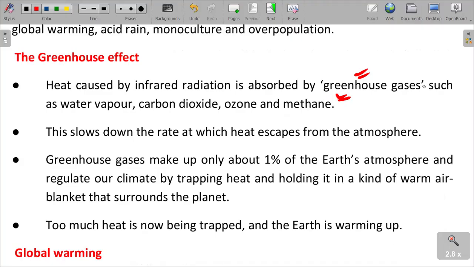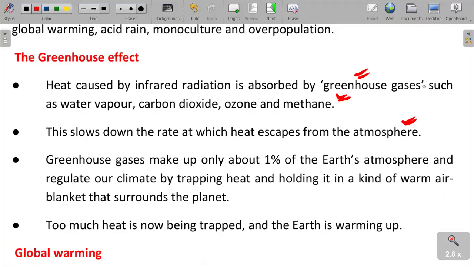So what happens is that these gases actually absorb the solar radiation, and this slows down the rate at which it is released from the atmosphere.